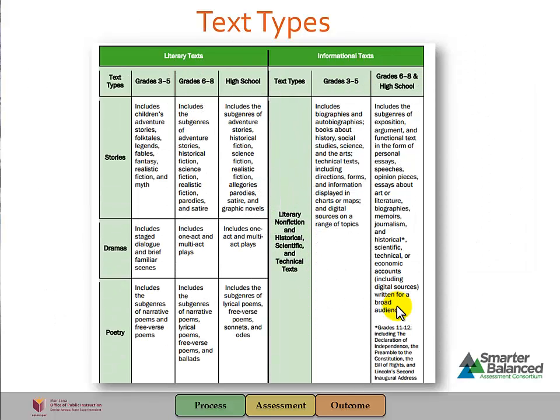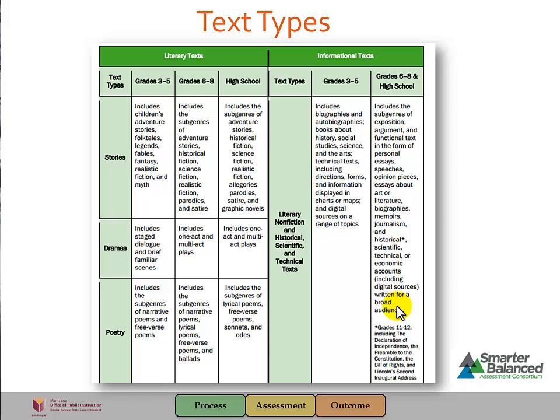Here is a look at literary versus informational text from the Smarter Balanced Assessment's item specification document. Literary texts are described as stories, which includes the subgenres of adventure stories, historical fiction, mysteries, myths, science fiction, realistic fiction, etc. This also includes drama, such as one-act and multiple-act plays, both written and on film. Thirdly, poetry. This includes the subgenres of narrative poems, lyrical poems, free verse poems, sonnets, odes, ballads, and epics.